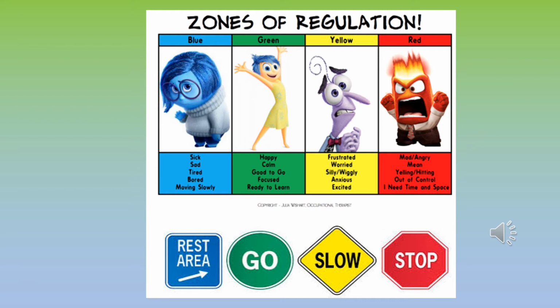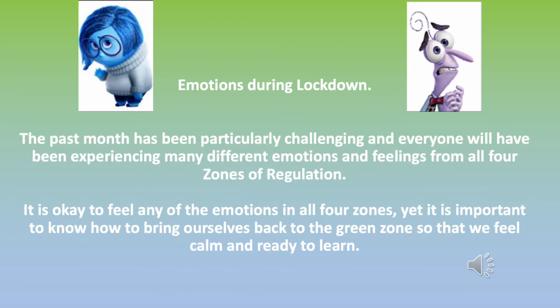And the red zone is where the character with its head on fire, it's exploding. They're mad, they're angry, they're mean. Well done if you got them all right. If not, make the change and learn from it, because you're going to need this information in the next slides.